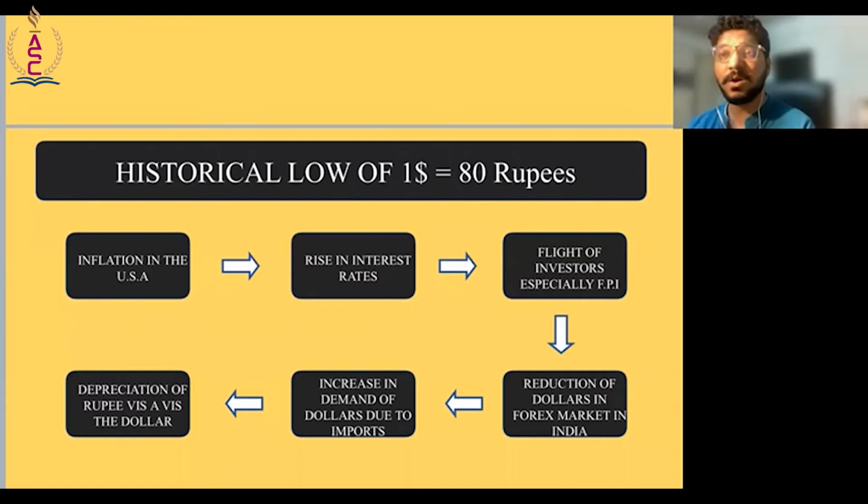And hence there would obviously be a flight of the money in form of foreign portfolio investors. And hence what was previously the amount of dollars present, you would see a reduction in that amount. And hence there would be a demand for the little dollars that are present in the domestic economy. And hence the demand would rise for that, and there would be depreciation of rupees. So you can just show this in a flow diagram for convenience sake.